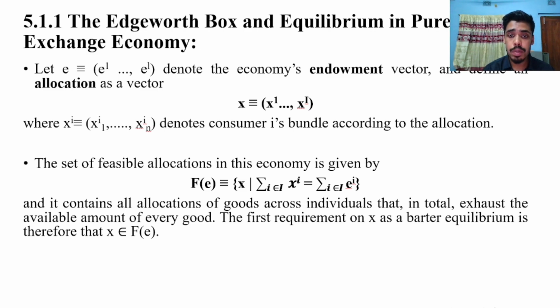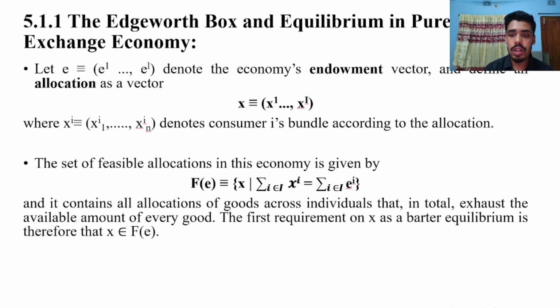The set of feasible allocations in this economy is shown by the below equation, where F(e) is the set of x where the summation over i in I of x^i is equal to the summation over i in I of e^i, and it contains all allocations of goods across individuals that in total exhaust the available amount of every good.